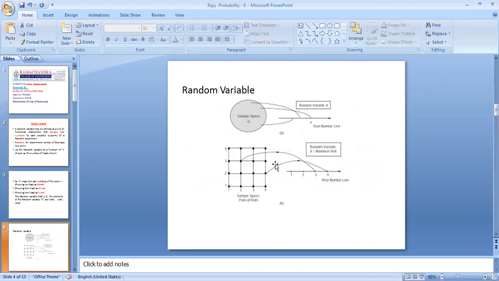Here you can see the diagram. The random variables are assigned in a sample space. The sample space has outcomes, and each outcome is assigned a real number. In the above example, we can assign 0 here, 1 here, and 2 here. Like that, you can assign real numbers to the random experiment's outputs.